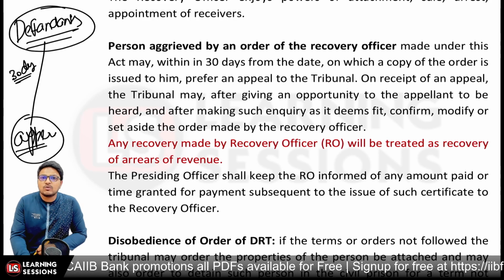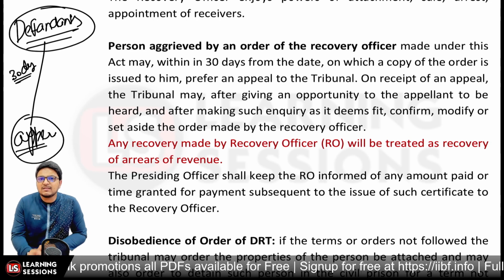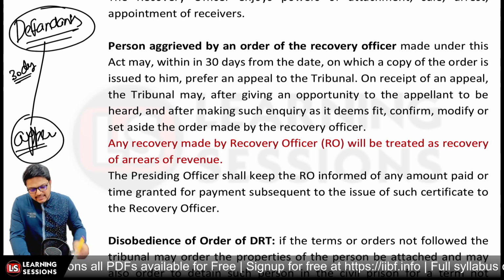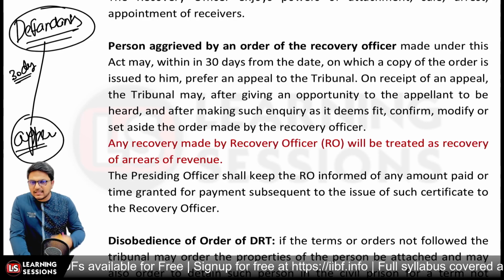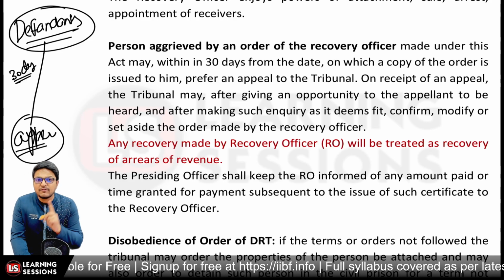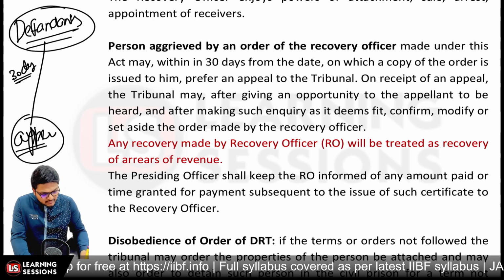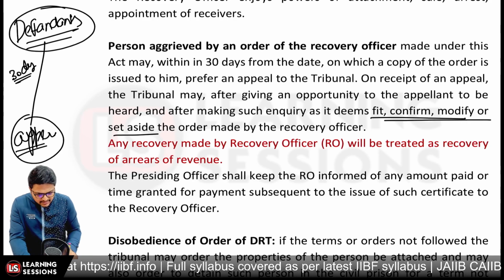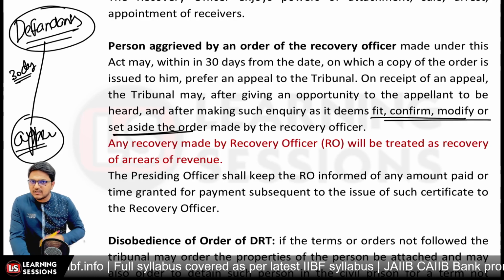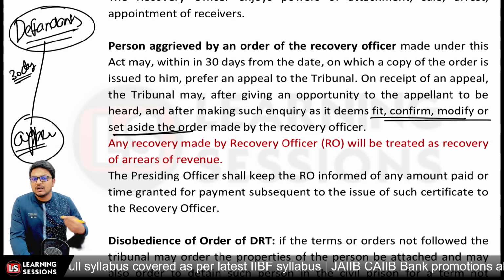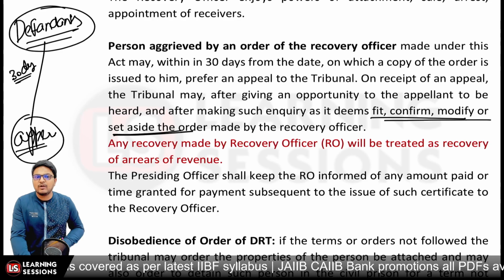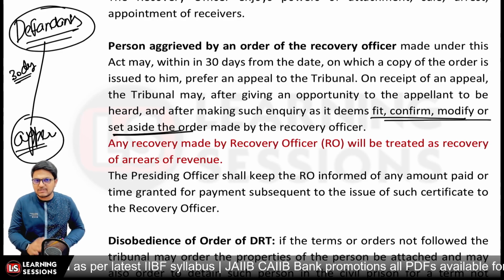after giving the appellant an opportunity to be heard, and after making such inquiry as deemed fit, the presiding officer can either confirm the order, modify the order, or set aside the order, right? So an appeal can be made by the defendants within 30 days after receiving the order from the recovery officer. The appeal can be made to the DRT, and further steps can be taken, right?